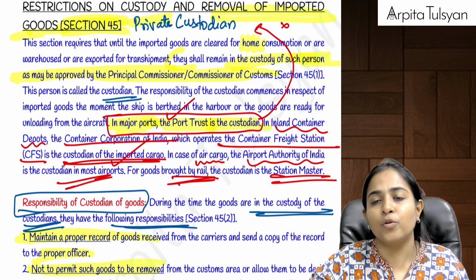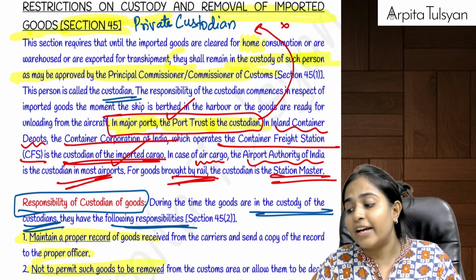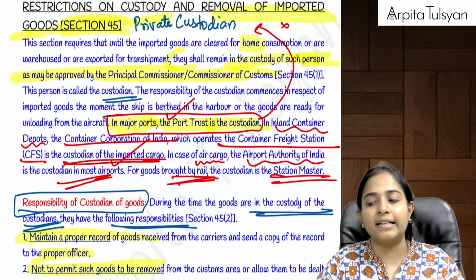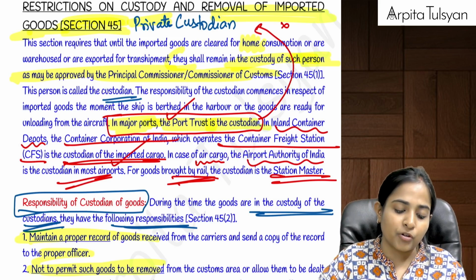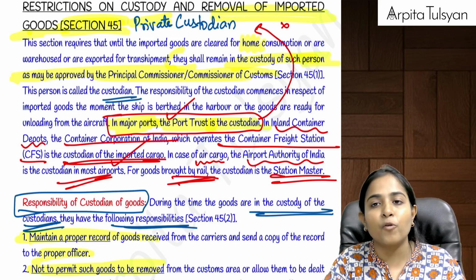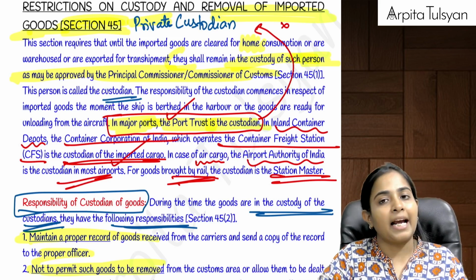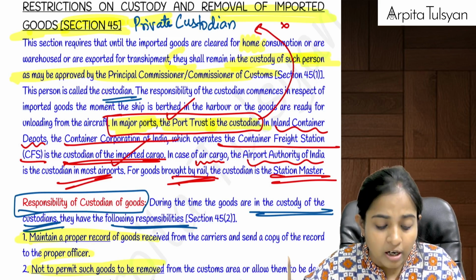He is the person who will have the custody of your goods, and if there is any pilferage, we have already studied this earlier, while the goods are in the custody of the custodian, then such private custodian who was approved by the principal commissioner or commissioner will be responsible to pay the duty on such pilfered goods to the revenue.